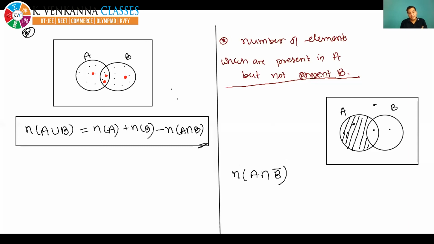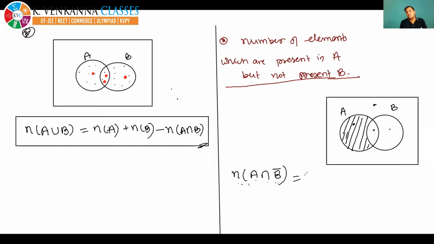You must learn how to write this language in mathematical terms, and also how to write the mathematical expression in terms of language. In language it will be read as the number of elements which are present in A and not present in B. You must understand this because such types of problems are asked in JEE.